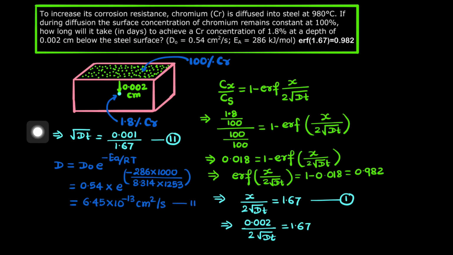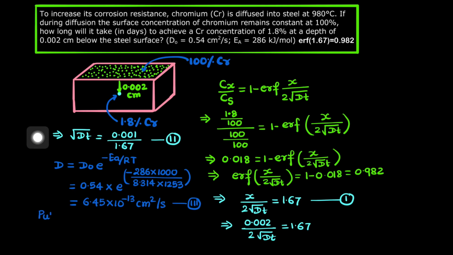Suppose this is equation third, this is the 3. So if we solve equation 2 and 3, D we already know, that is the diffusion coefficient, D is known to us. Now if you put the value of D in this equation 2, then t will be the only unknown.